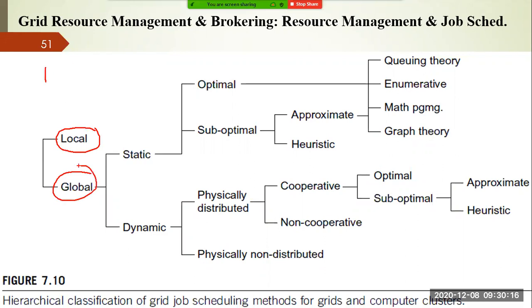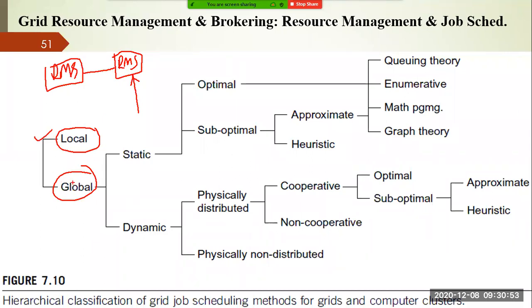For example, you have one resource management system here, okay? You have another resource management system here, okay? So for example, a request is reaching this particular resource management system. What does this resource management do? It has a local scheduler, so it can accept this particular request and assign the resources in its own resource management system. That particular resource is not shared with other resource management systems. In that case, we say it is a local system.